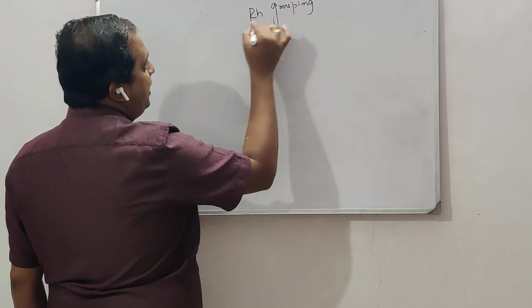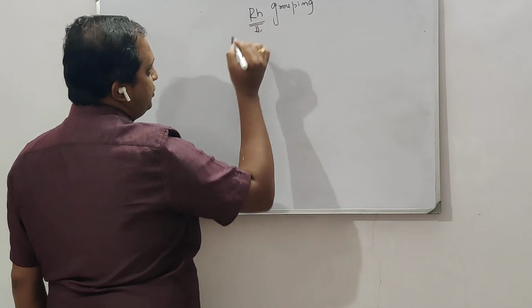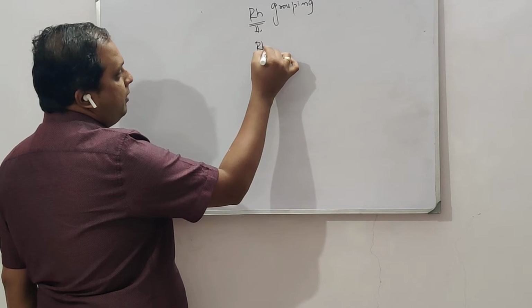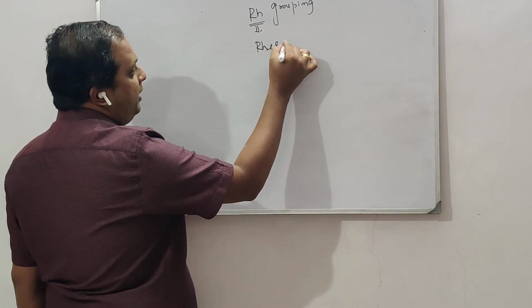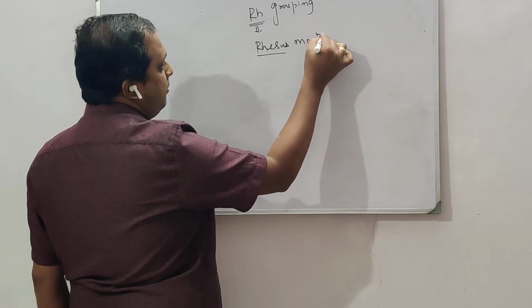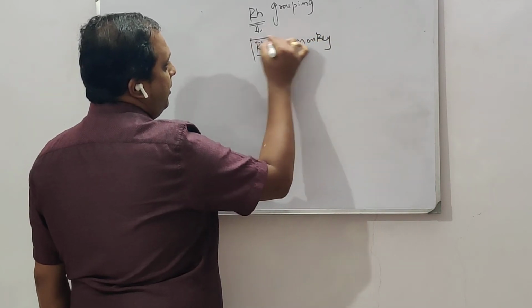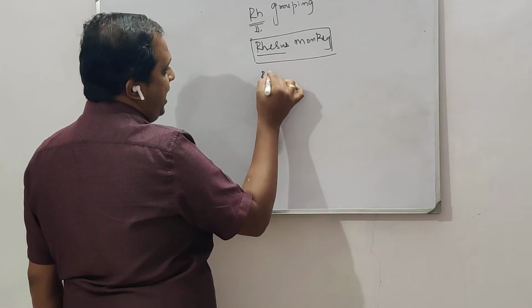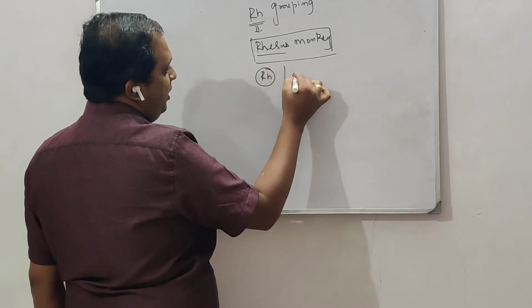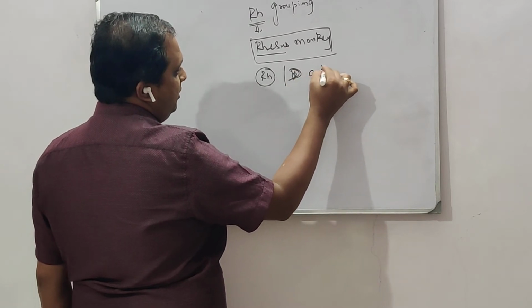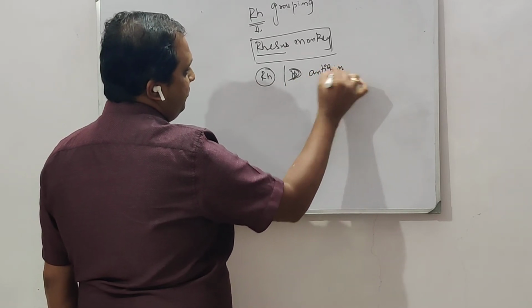The word RH here denotes a monkey called the rhesus monkey, from which the RH antigen, otherwise called the D antigen, is obtained.